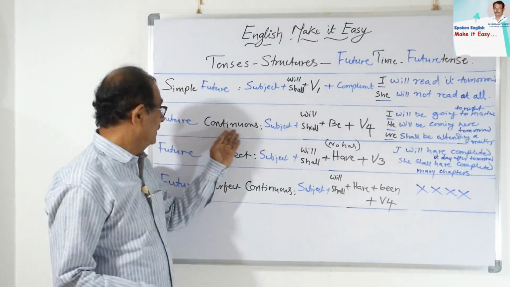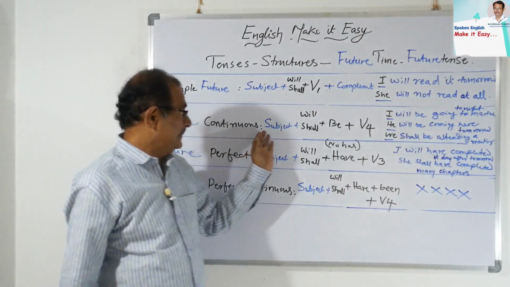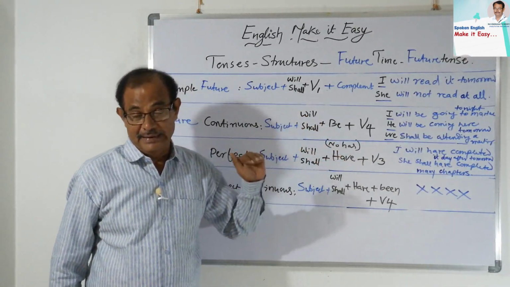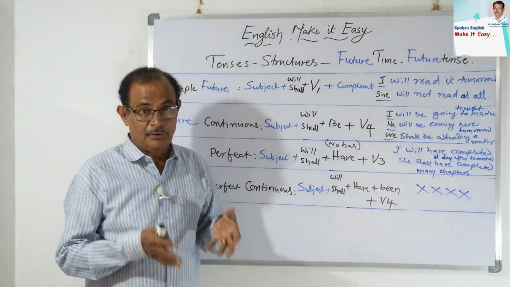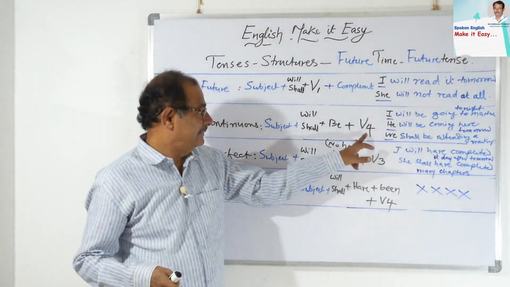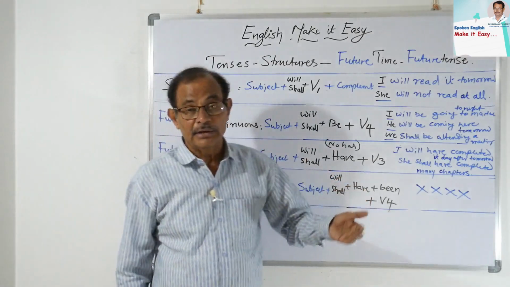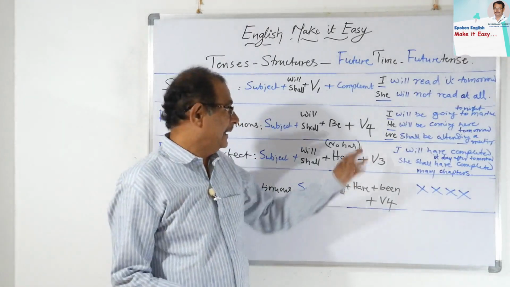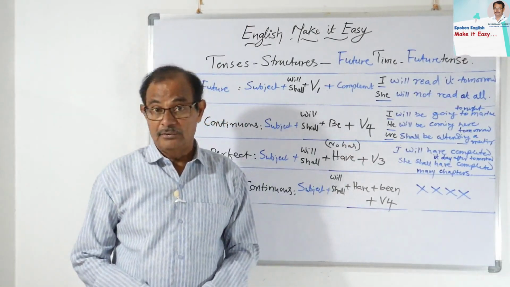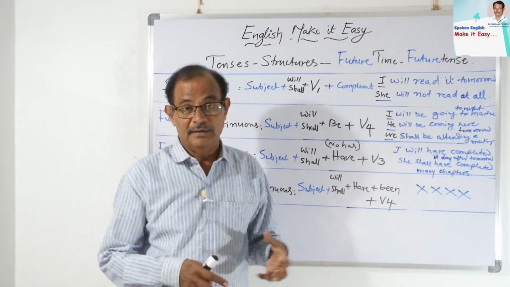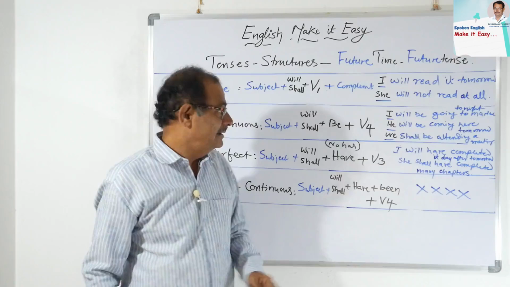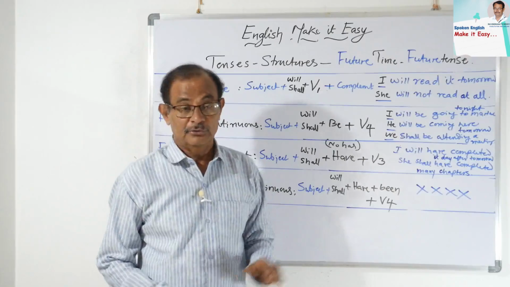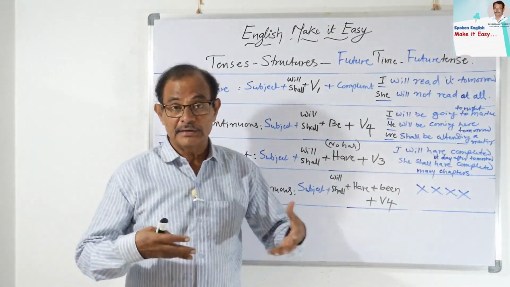Next, come to the future continuous: subject plus will and shall plus be. So you have to take the help of the root form of the auxiliary be family, be plus V4. I will be going to market tonight. He will be coming here tomorrow for clarifying his doubts in spoken English. We shall be attending a meeting day after tomorrow. So see the time clauses, all are future time clauses.